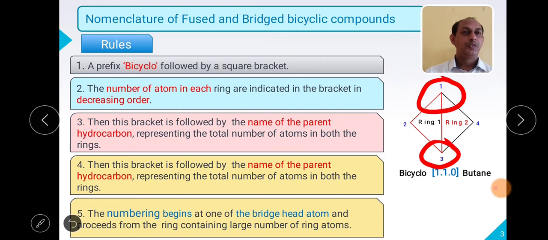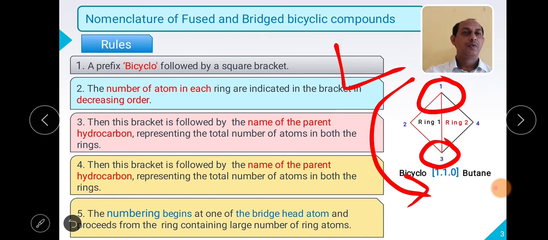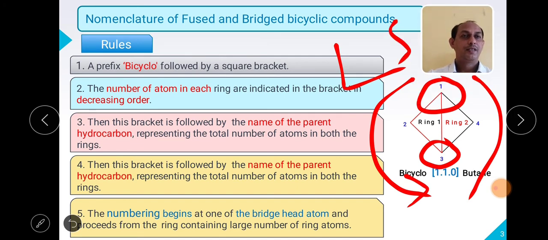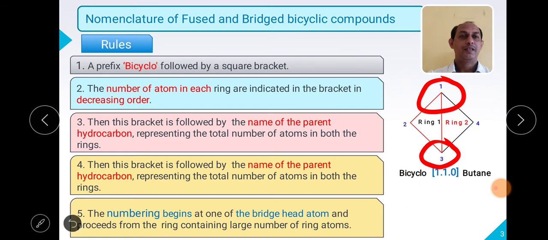Then you start numbering from the ring which contains the larger number of carbon atoms, then followed by the smallest. This is a rule we have to remember in order to give the nomenclature. Very simple.